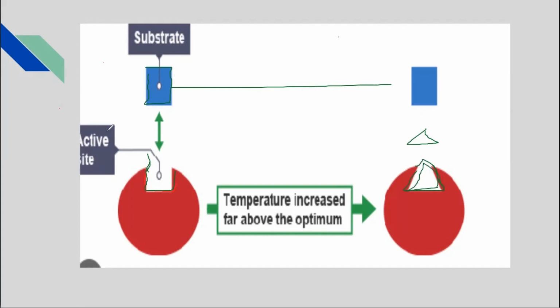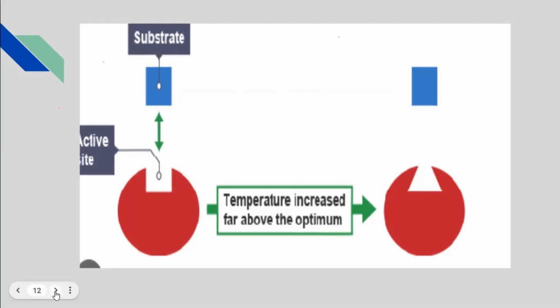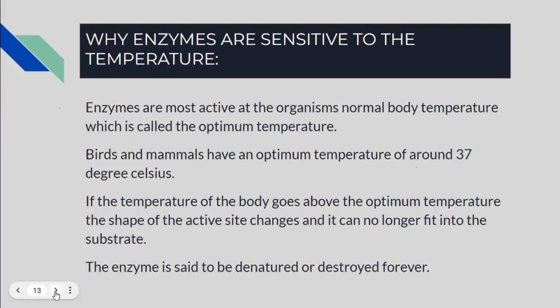So why are enzymes specific in nature? Because every enzyme has a different shape, which corresponds to the shape of the substrate, and every substrate molecule has a different shape. So only the substrate which has a shape corresponding to the shape of the enzyme molecule can fit into it. This is the reason that one enzyme can act only on one kind of substance, because of the particular shape of the enzyme active site.